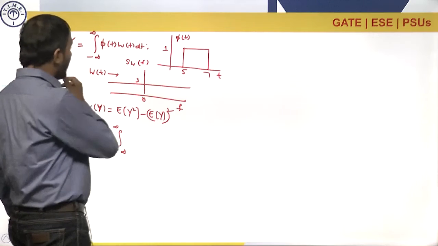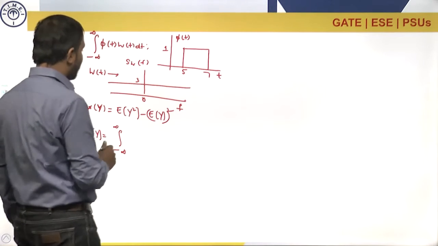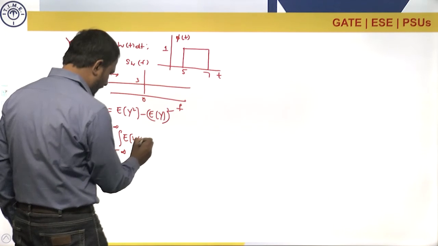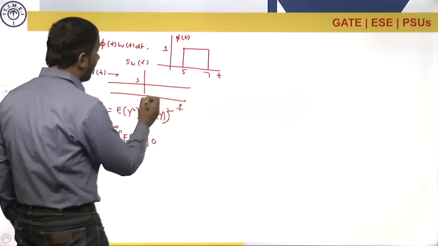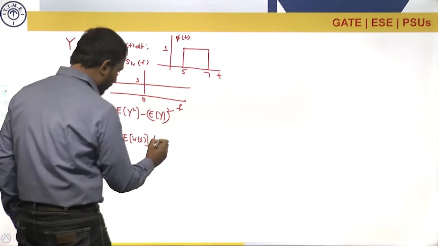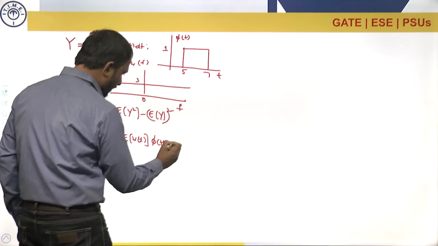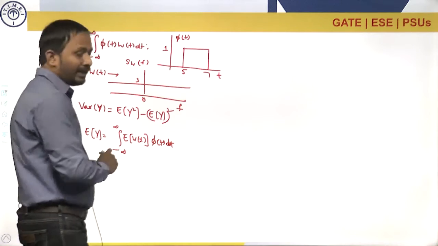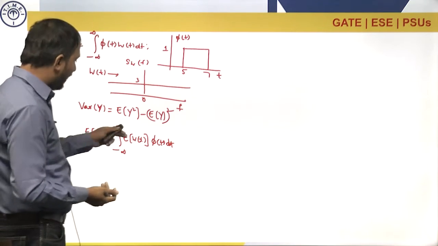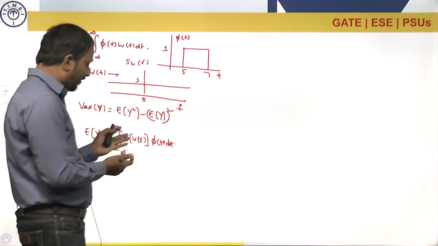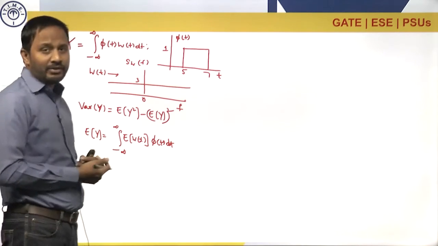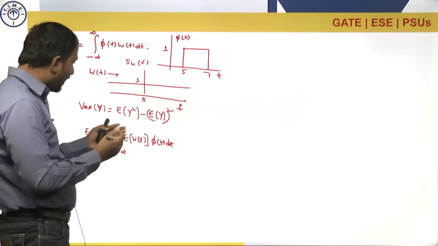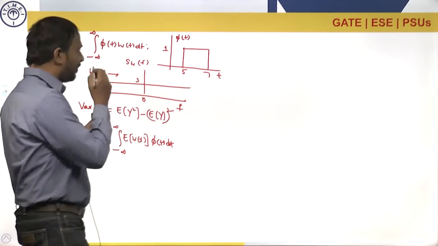Expectation being a linear operator, I can take it inside the integration, so this becomes expectation of w of t, as phi of t is constant between 5 to 7, times phi of t dt. Now the power spectral density is given here. Now we must calculate the expectation value, and from the power spectral density, can we calculate the expectation value? The expectation value is also known as the DC value or the average value. Can we find the DC value from power spectral density?